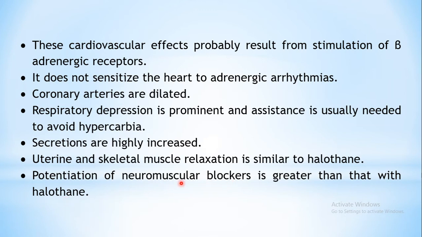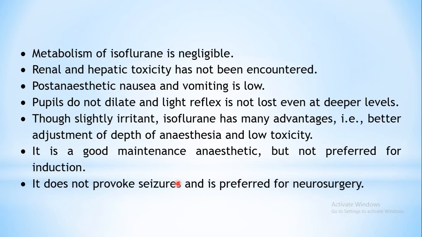So if at all neuromuscular blockers are supposed to be combined, then dose reduction is required, because it can potentiate the action, more degree of neuromuscular blockage will take place, so it can result in paralysis and other muscular problems.